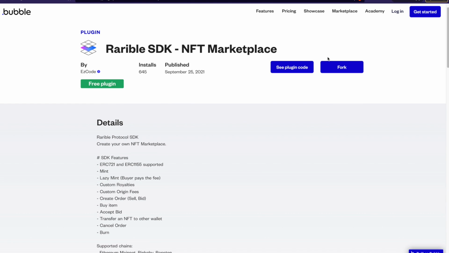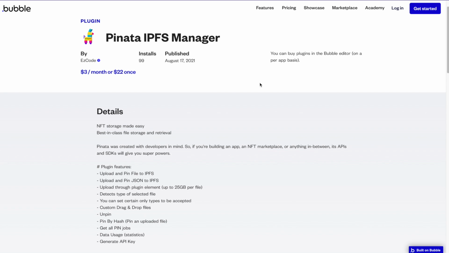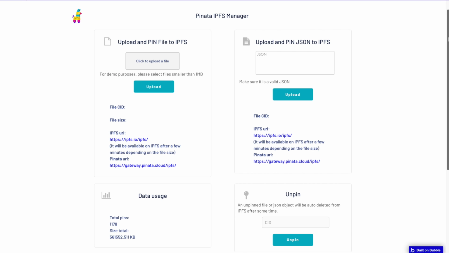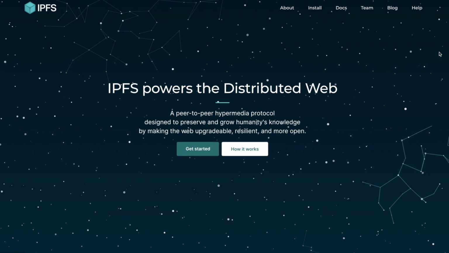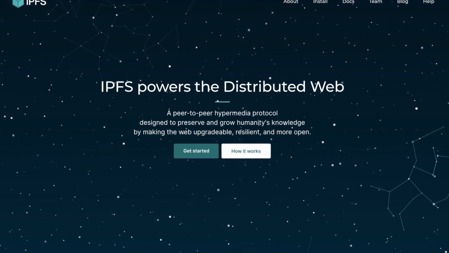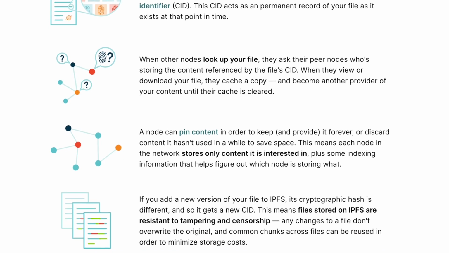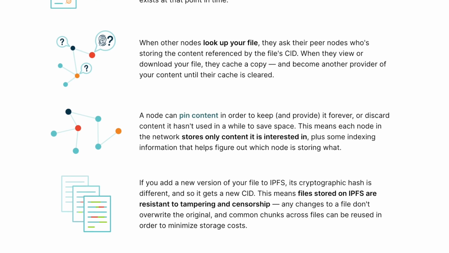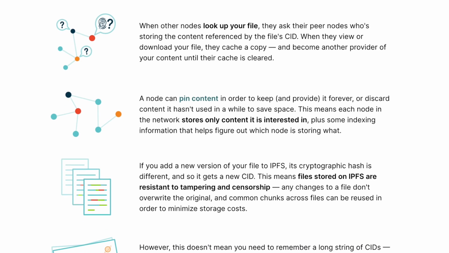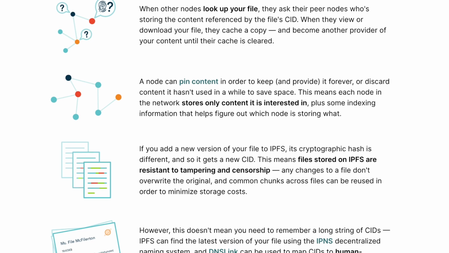The Rarible plugin is also really cool. You can mint and upload NFTs directly to Rarible through this plugin. You can build that into your website. The Pinata plugin is great for people that want to use IPFS. IPFS is a file system similar to AWS. A lot of NFT projects use IPFS so that the source of the NFT image is distributed. So this is a really useful plugin, especially if you're going to be doing NFT projects, but you could use IPFS for a lot of different projects.